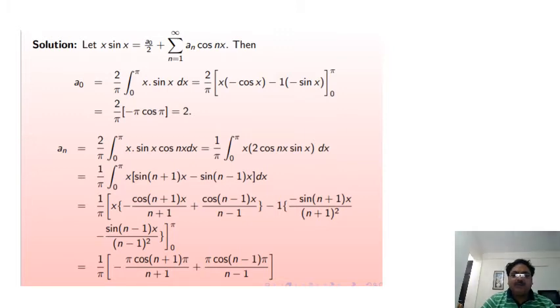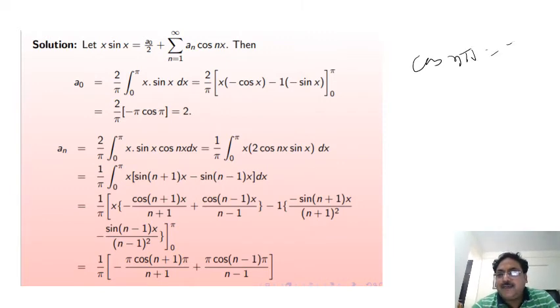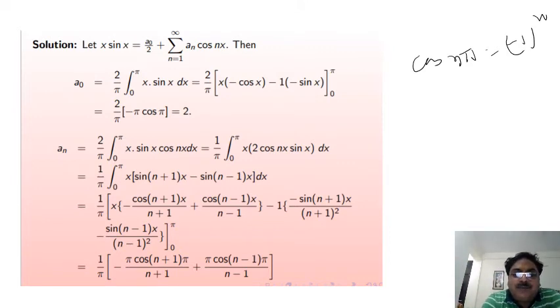We are only left with minus pi cos pi, and we know cos n pi is equal to minus 1 raised to power n. So for n is equal to 1, cos pi is equal to minus 1. So minus pi into minus 1 is pi. So this is equal to 2 pi upon pi. Pi will cancel, and this is equal to 2.